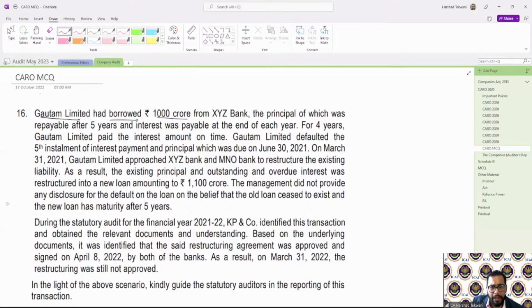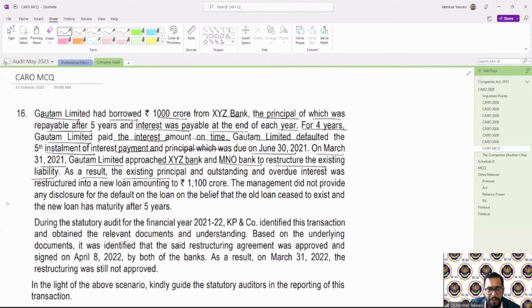Gotham Limited borrowed 100 crores from XYZ Bank, the principal of which was repayable after 5 years and interest was payable at the end of each year. For 4 years, Gotham Limited paid the interest amount on time. Gotham Limited defaulted on the fifth installment of interest payment and principal, which was due on 30th June 2021. On March 31, 2021, Gotham Limited approached XYZ Bank and MNO Bank to restructure the existing liability.